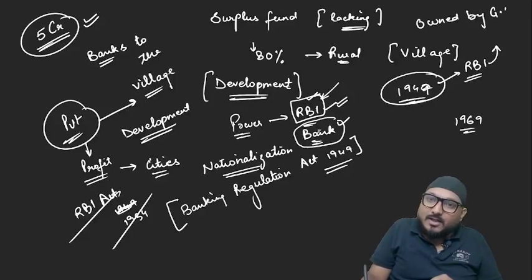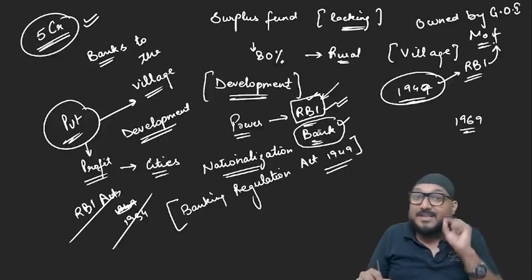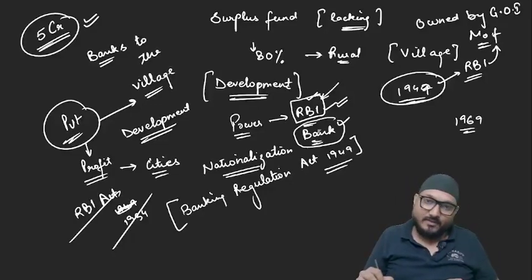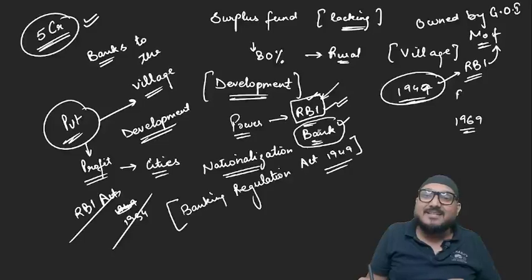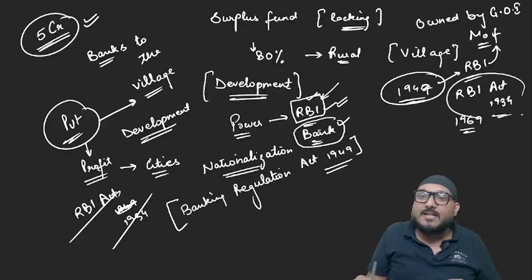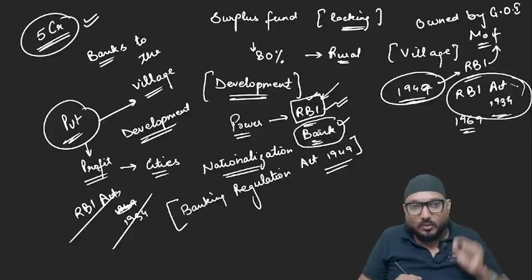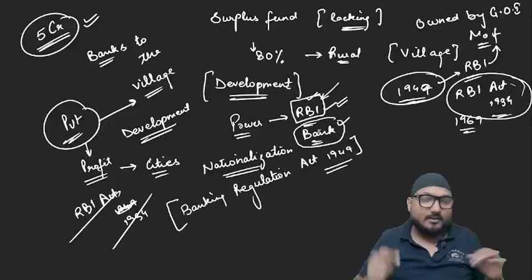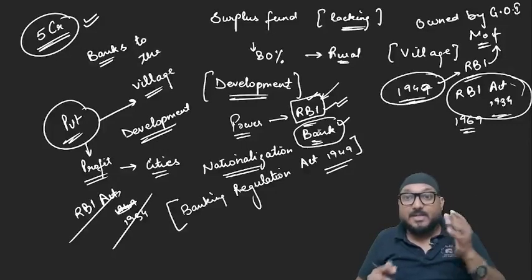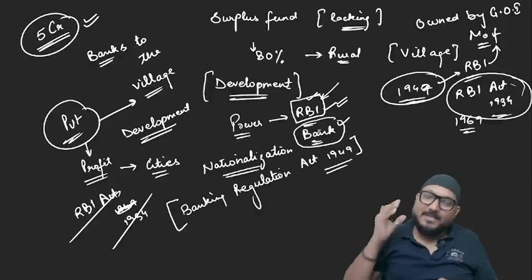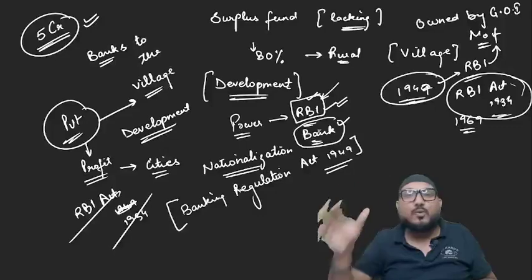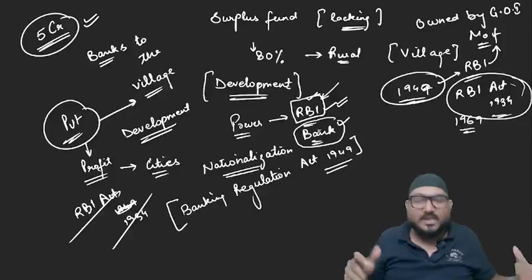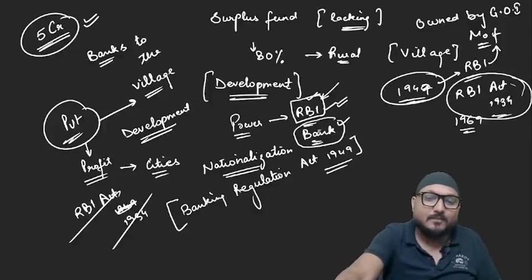RBI is owned by government and is under Ministry of Finance, but is not regulated by Ministry of Finance, because RBI has its own act, that is RBI Act 1934, by which RBI is regulated. So owning is something else, regulating is something else. So RBI is owned by government, but RBI is not regulated by government. RBI is an autonomous body which is regulated by its own act of RBI Act 1934. So let us revise whatever we have done till now.